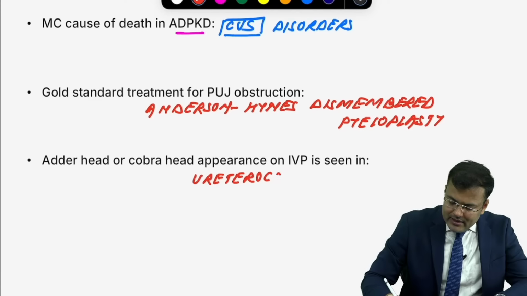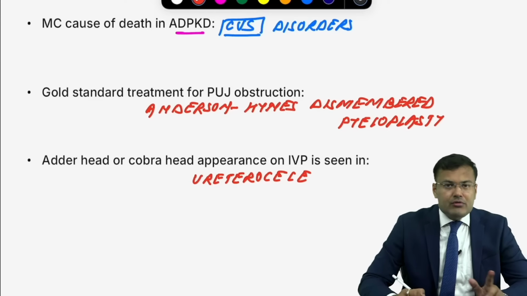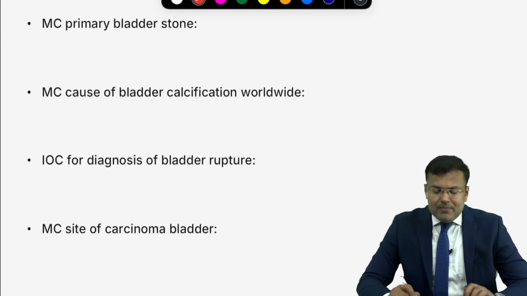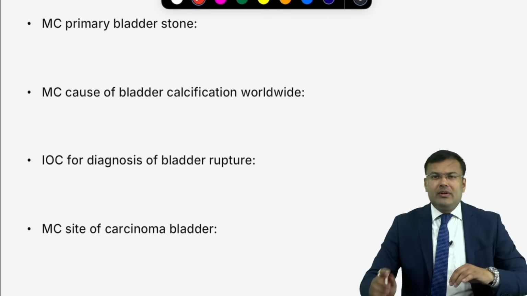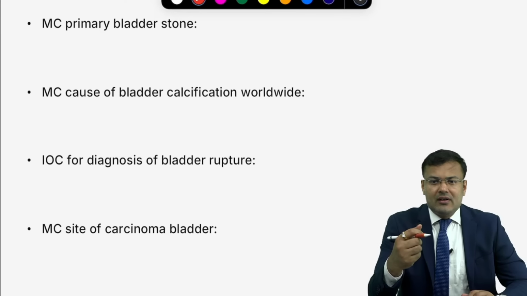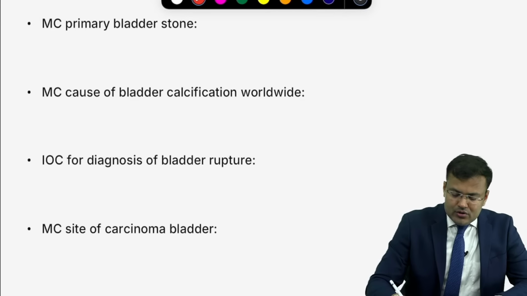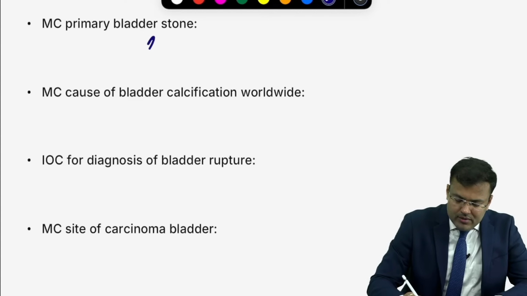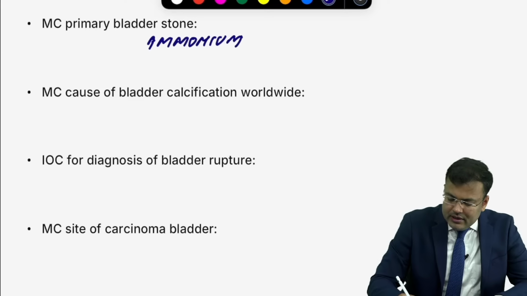Uretrocele. So adder head, cobra head appearance, it is seen in uretrocele. Okay. Next, most common primary bladder stone. It is because of chronic dehydration. Right? You will not hear this stone again. Name: ammonium urate. Since this stone is because of chronic dehydration.